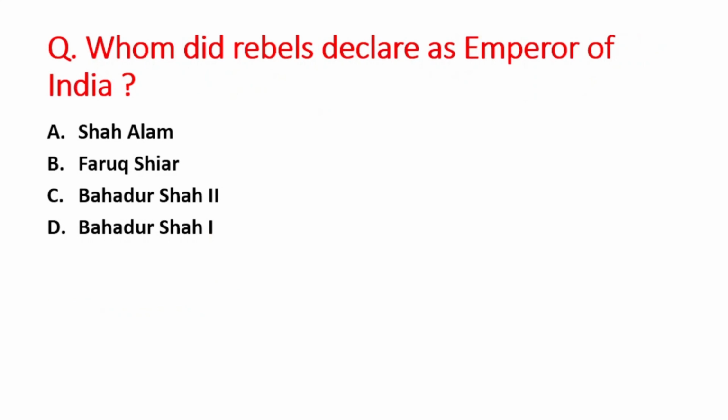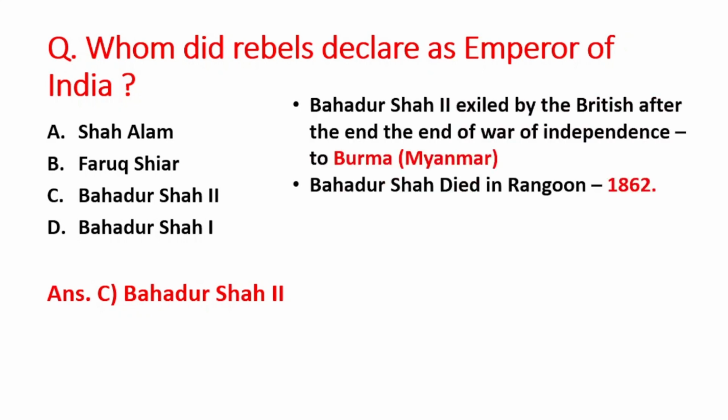Next question is whom did rebels declare as the Emperor of India? A option is Shah Alam, B is Farooq Shiar, C option is Bahadur Shah II, and D option is Bahadur Shah first. The right answer is option C, that is Bahadur Shah II, declared as the Emperor of India during the revolt of 1857. And who was this Bahadur Shah II? So he was the last Mughal Emperor of India, right? And one more point, guys, that Bahadur Shah II was exiled by the Britishers after the end of this revolt to Burma or Myanmar. And later on, Bahadur Shah II died in Rangoon in the year 1862, right?